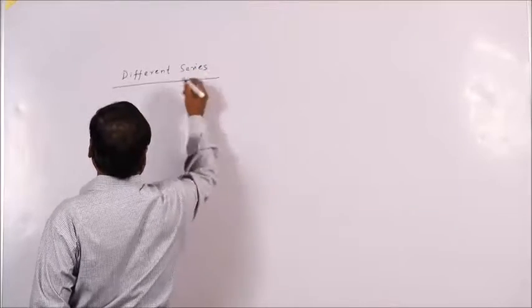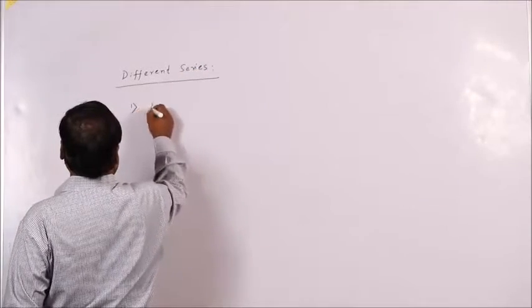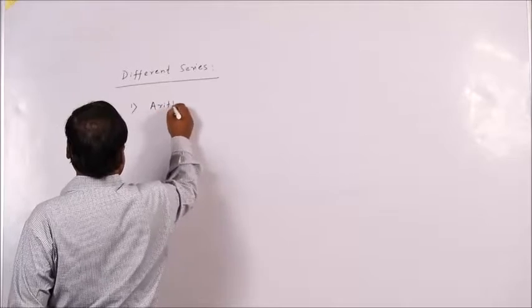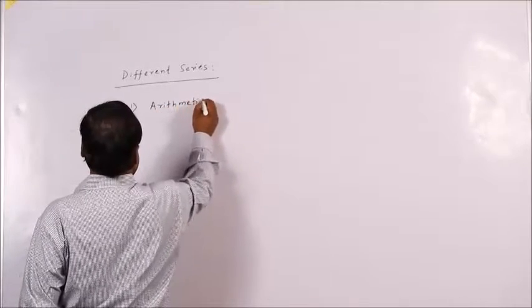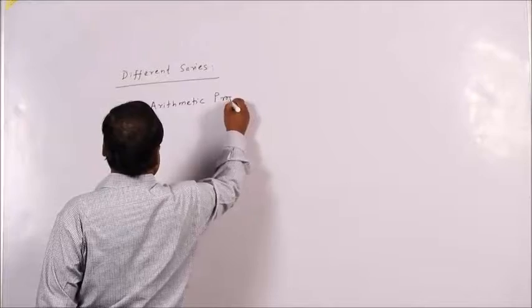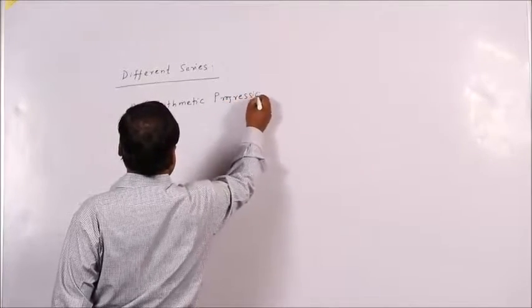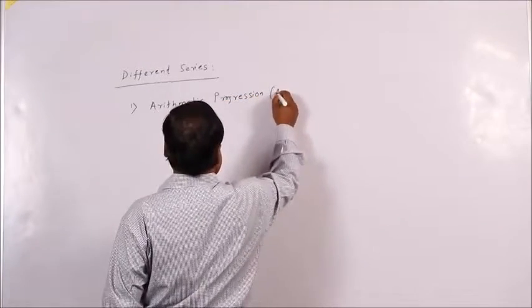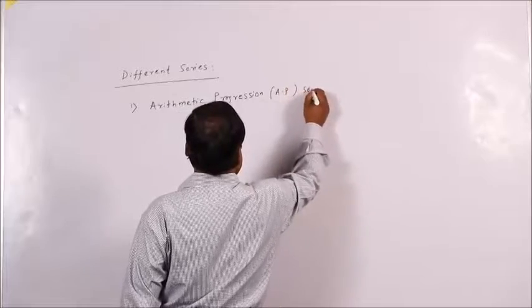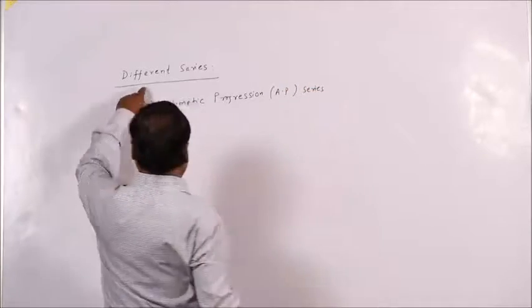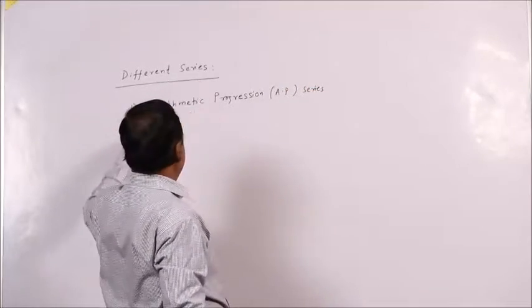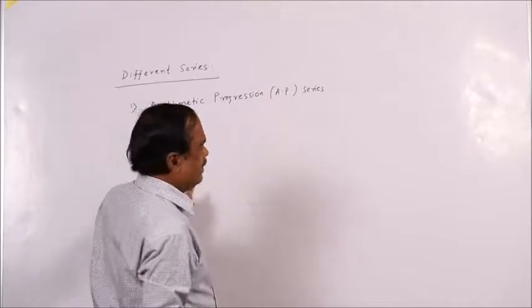We will be discussing arithmetic progression, AP series, or you can say different sequences, arithmetic progression sequence or series.